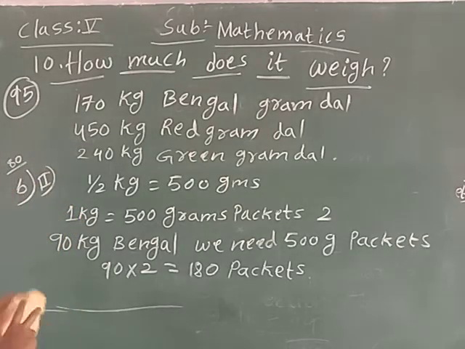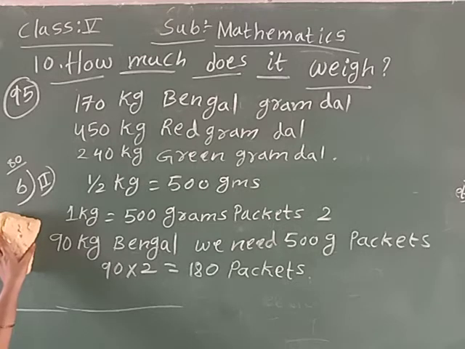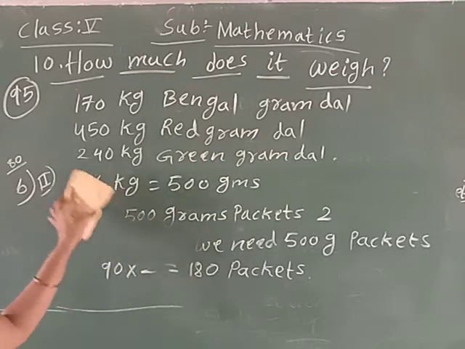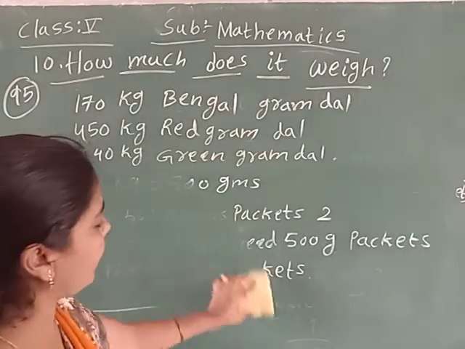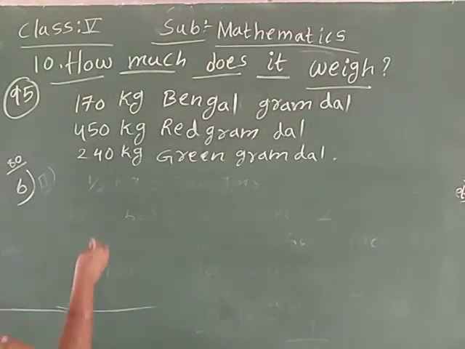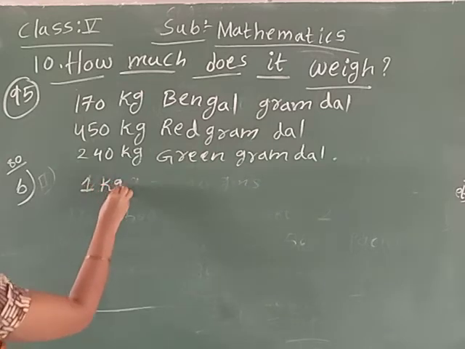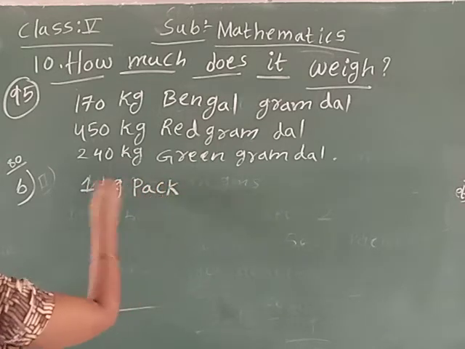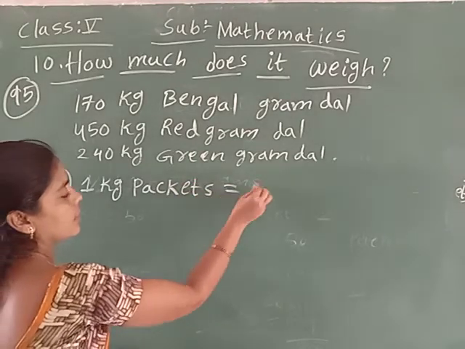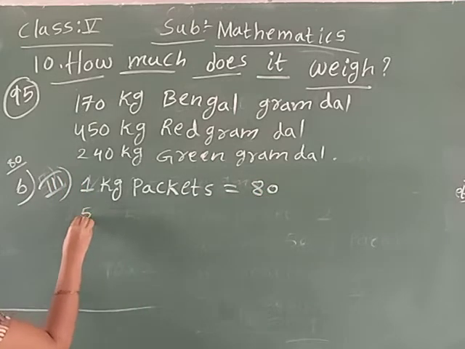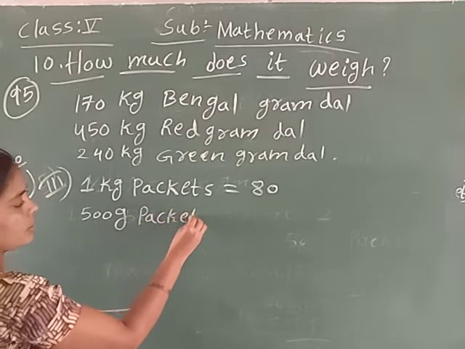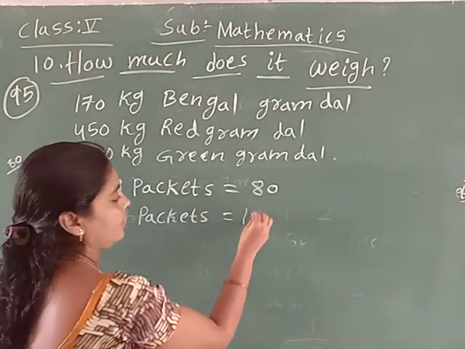Okay, now there are 180 packets and 80 packets. In total how much? This is the third step. 1 kg packets: 80. 500 gram packets: 180.